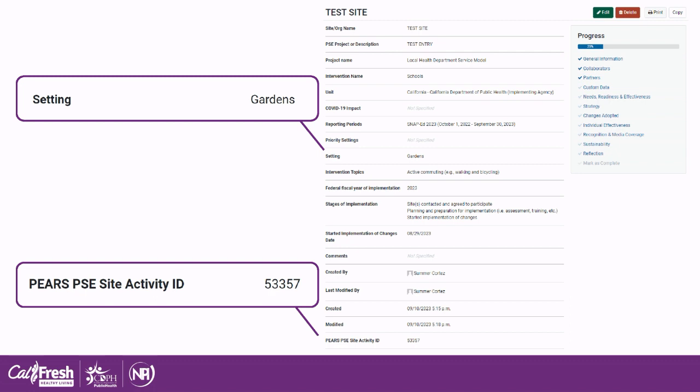Slide pictures a screen grab from the PEARS PSE module. A PSE entry summary is shown, with callouts highlighting the setting and PEARS PSE site activity ID on the page. For clarity, I also wanted to take a moment to show you where to find setting and site ID in the PEARS PSE module, just in case anyone wasn't sure of how to look at their site/setting combos.